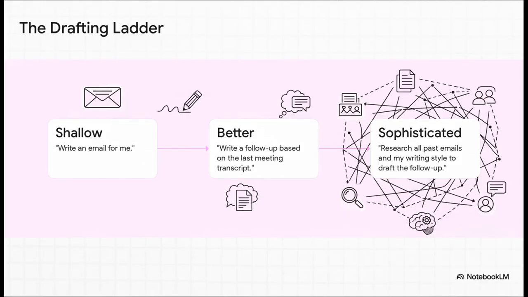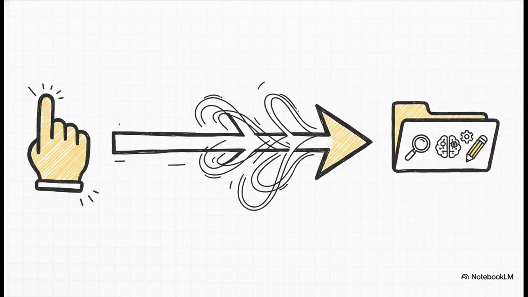So we start at the shallow level. Draft an email to the client. You're going to get something pretty generic. Okay, we can make it better by adding a bit more detail, like the tone we want. But the real leap, the quantum leap, is to sophisticated. Here, you're asking the AI to go back and research all your past emails with this person to match your unique style and your relationship. The result? A draft that genuinely sounds like it came from you. And that right there is the crucial difference. You've stopped just giving a command and you've started assigning a mission that involves research and analysis before a single word gets written. That's how you get a dramatically better result.